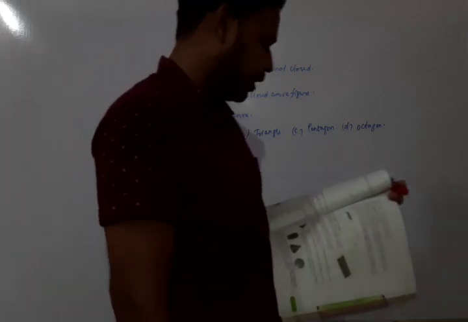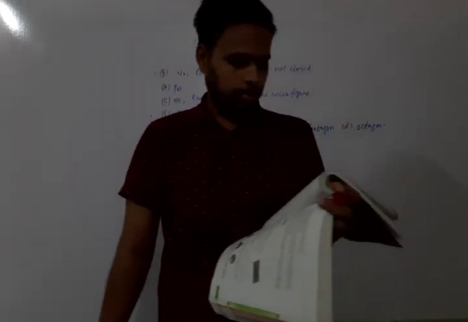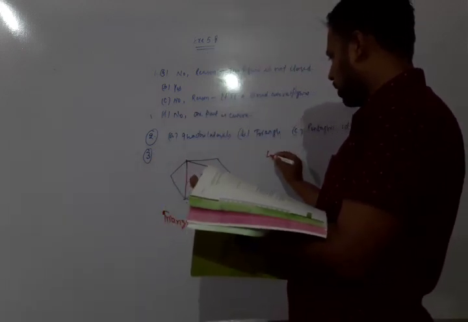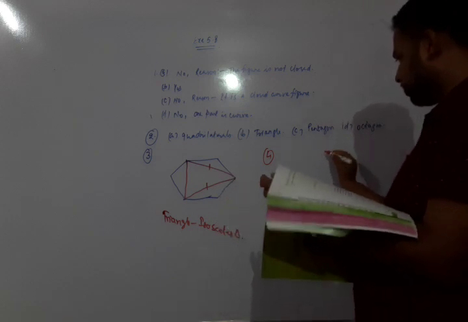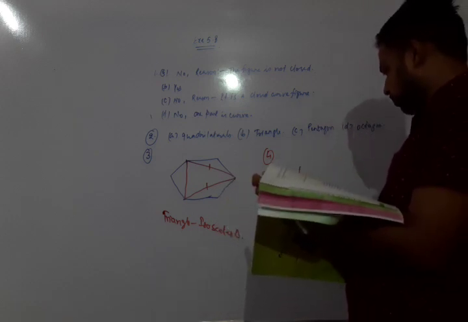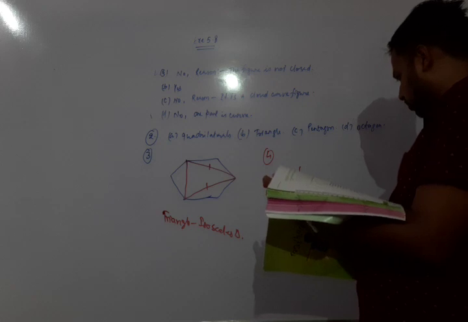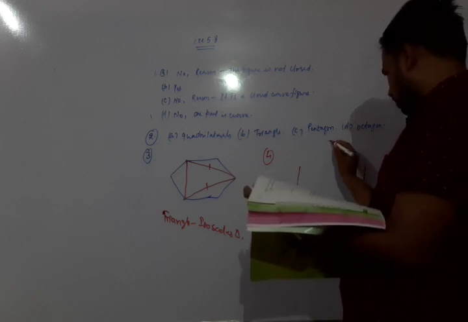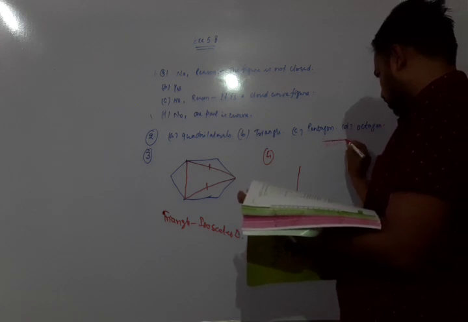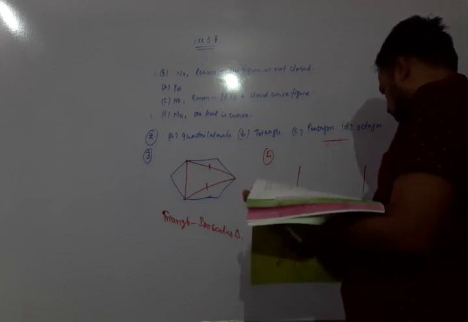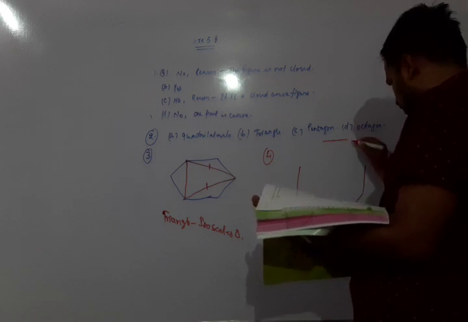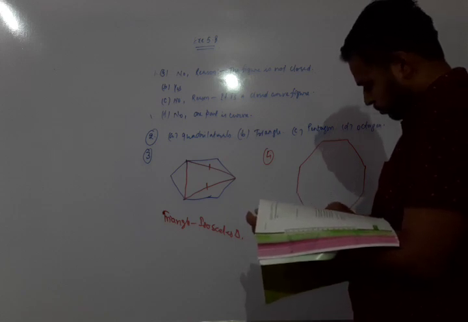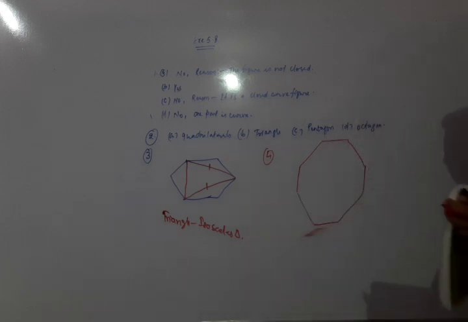Now moving to question number 4: draw a rough sketch of a regular octagon. We have drawn a regular octagon.